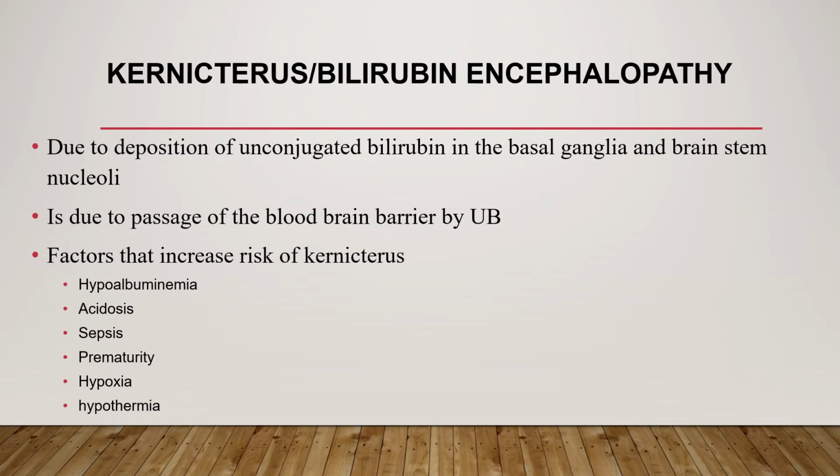So we should avoid those precipitating factors in neonates who have unconjugated hyperbilirubinemia to avoid worsening the chance of having kernicterus.